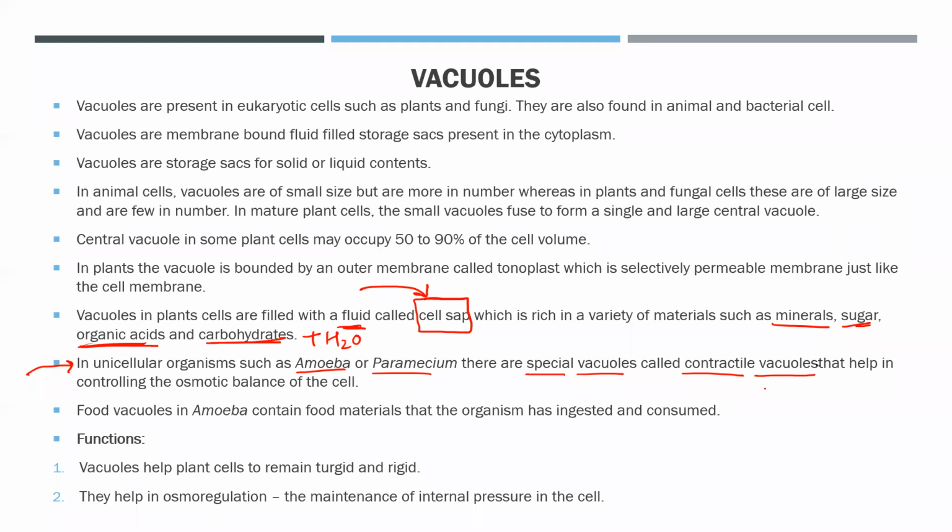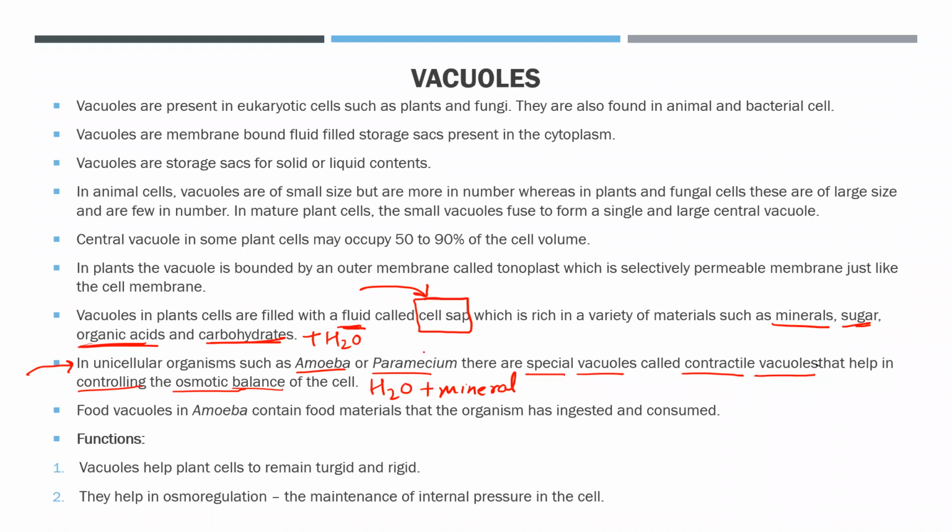Now what are contractile vacuoles? Basically the ones which help in controlling the osmotic balance. What is osmotic balance? Basically the concentration of water and mineral. मतलब सेल के अंदर कितना वाटर और मिनरल होना चाहिए. This is maintained by the contractile vacuole.